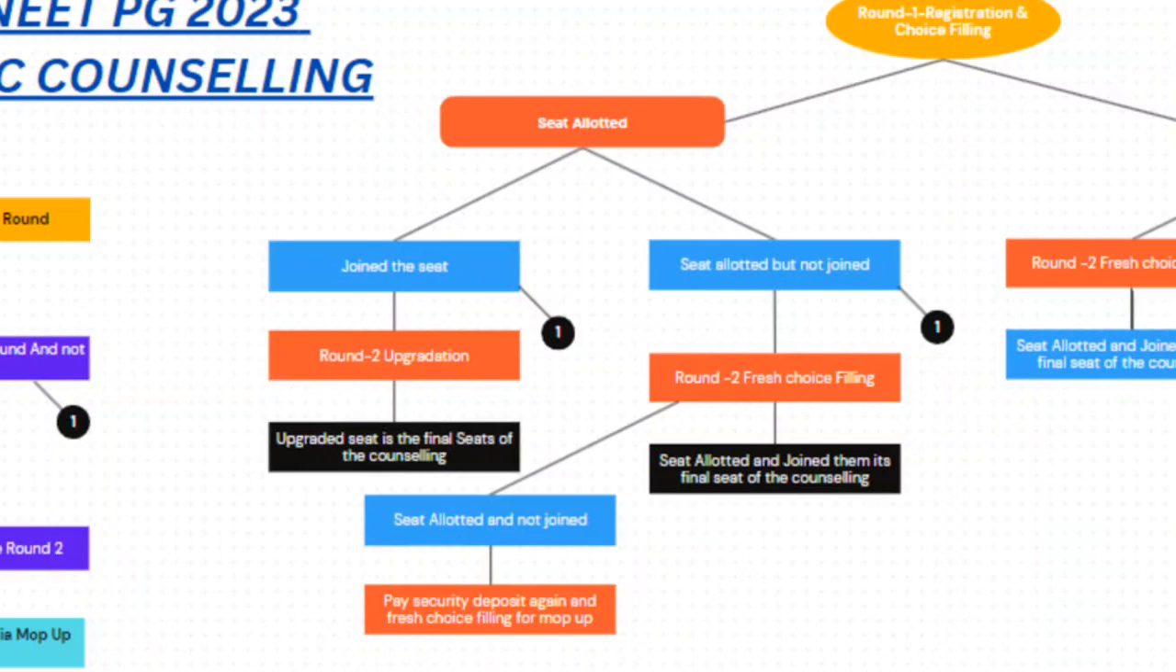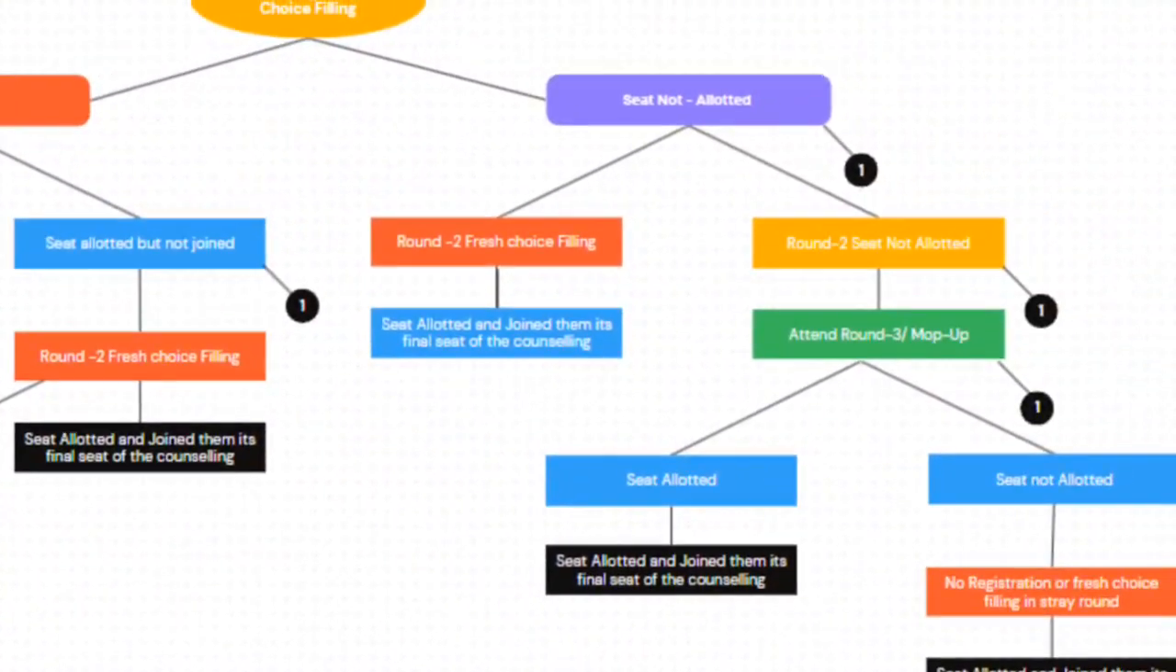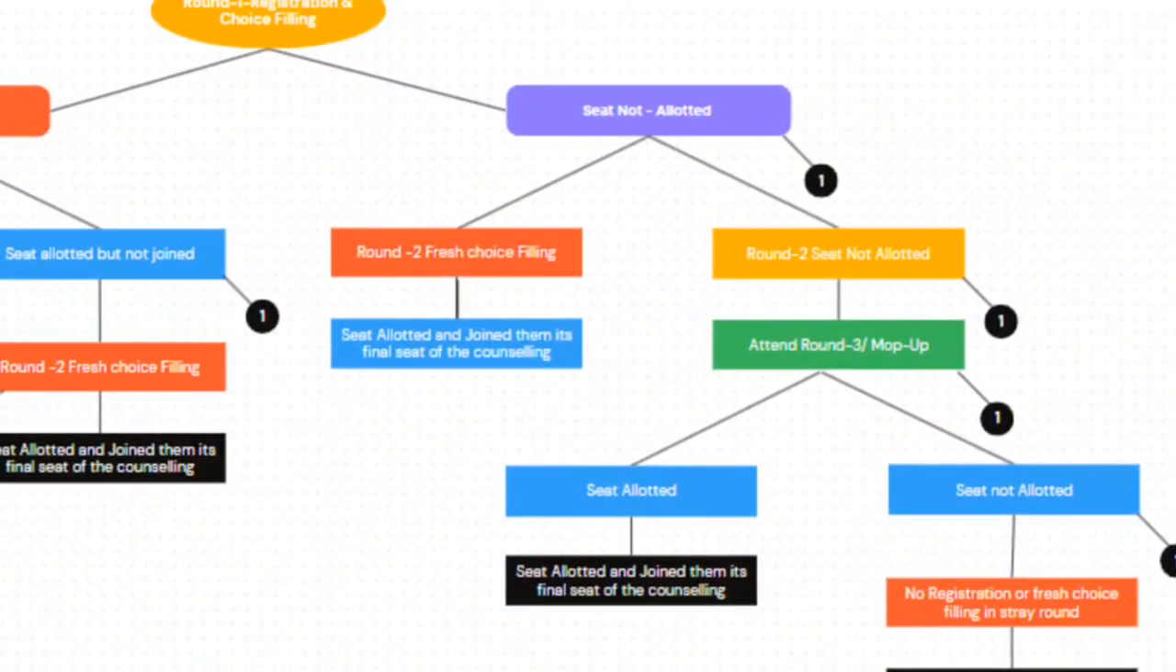In case seat is not joined after allotment in first round, okay, then you can go for round 2 fresh choice filling. And if you get the seat in round 2, then that's your seat allotted and you join it, that's the end of counseling. So wherever you see 1, it means you are eligible for further state round counselings. In case seat is not allotted in round 1, you do fresh choice filling, you get the seat allotted, that's your final round. In case in round 2 also seat is not allotted, you are still eligible for the state round